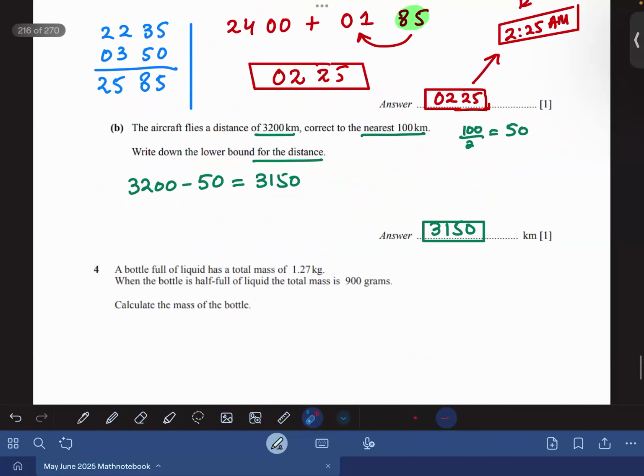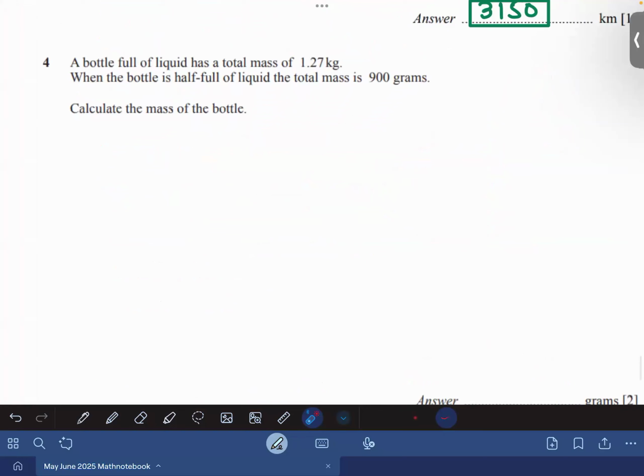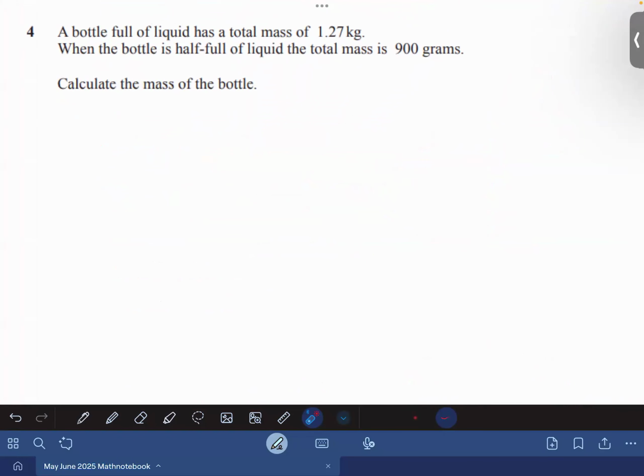In question number 4, in the past paper, they say that a bottle full of liquid has a total mass of 1.27 kg. When the bottle is half full of liquid, the total mass is 900. Calculate the mass of the bottle.